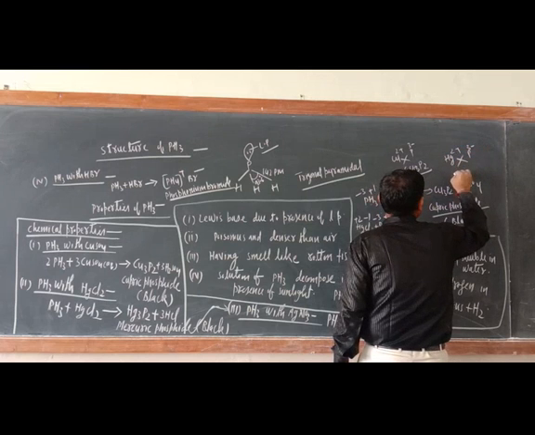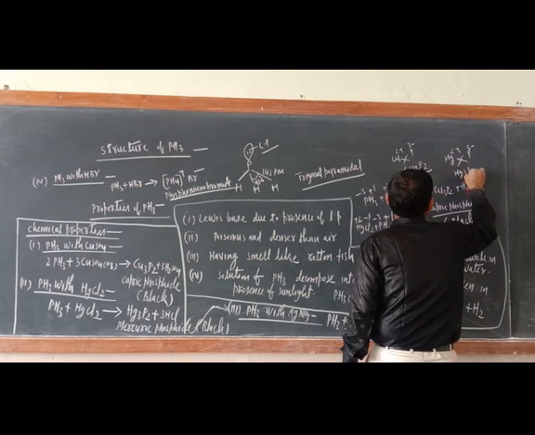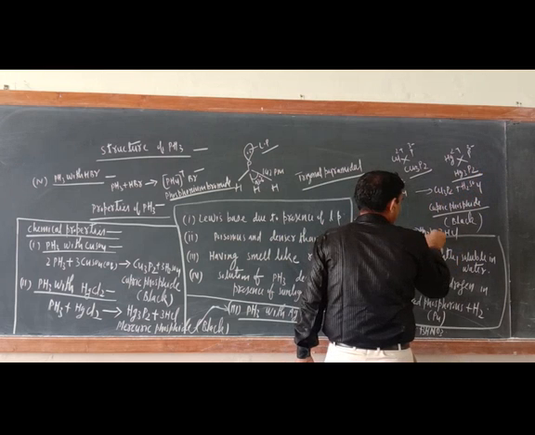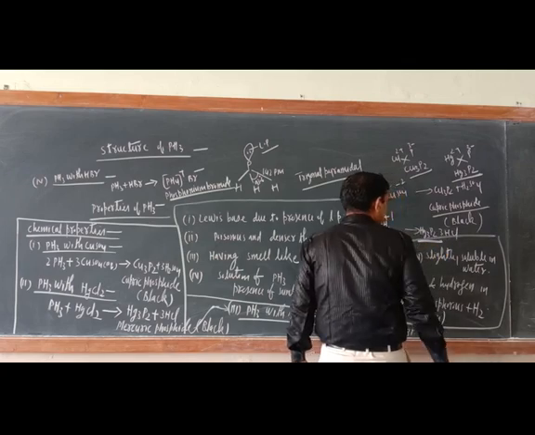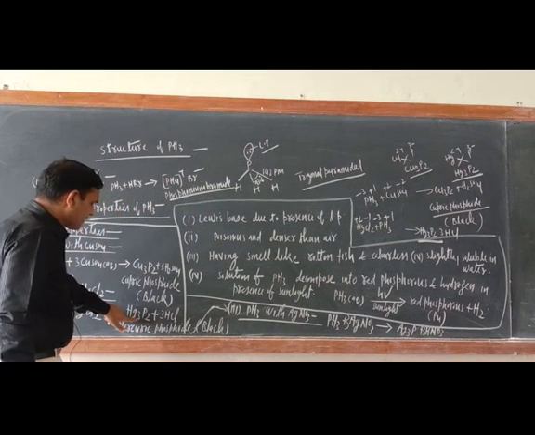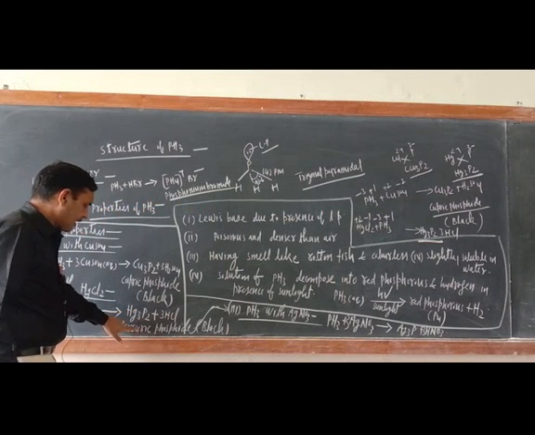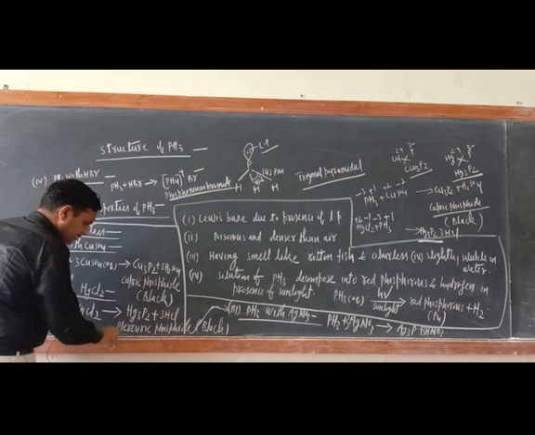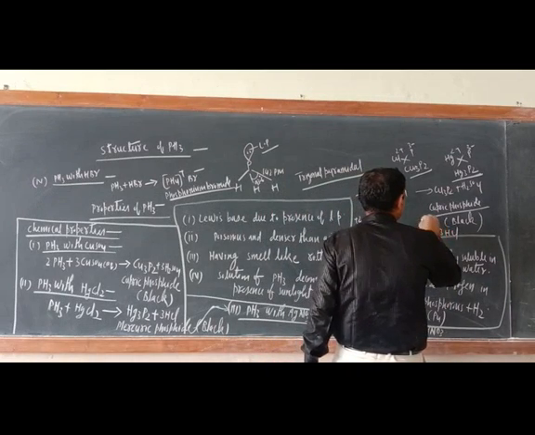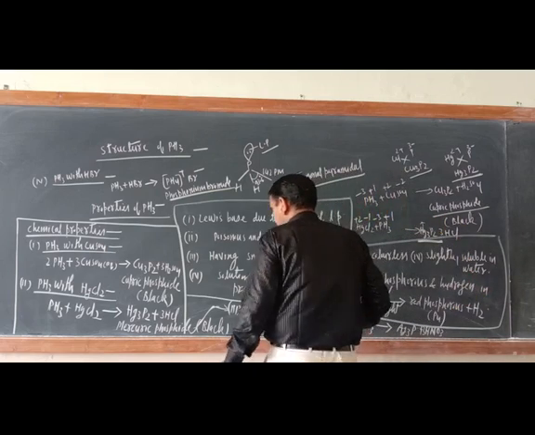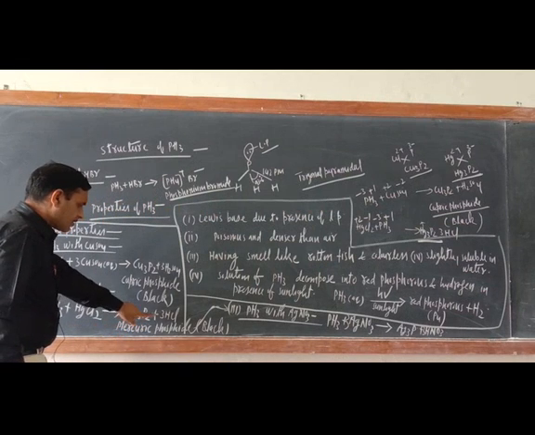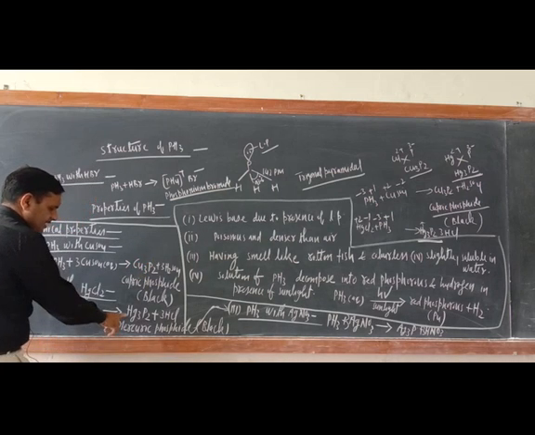They will react in this way to give Hg3P2. This is mercuric phosphide, because the oxidation state is +2, and its precipitate is also black only.